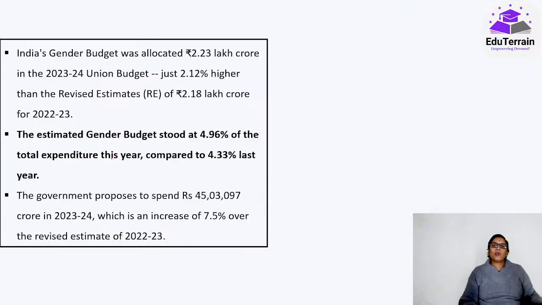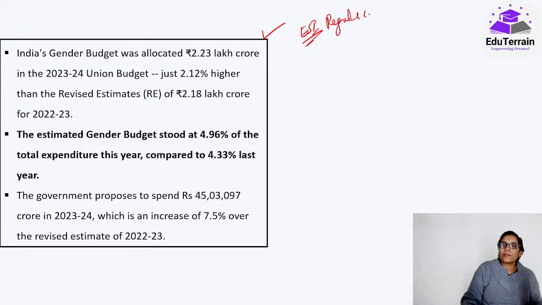So if we talk about the budget that is being presented, you have to be very, very careful. Every year, now the latest interim budget is going to come. After that the final budget will come, maybe after the exams or before the exams, but whatever the latest budget would be, that would be important for your examination. And the gender budget that they have allocated would be important for your exam as well, exclusively for ESI purpose as well as the regular current affairs, like in the General Awareness paper.